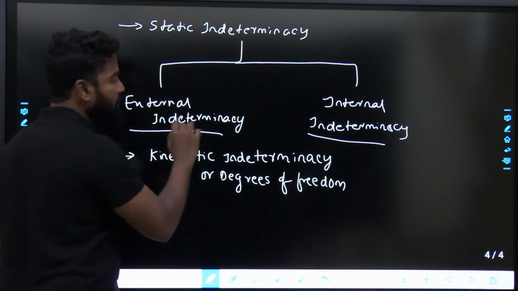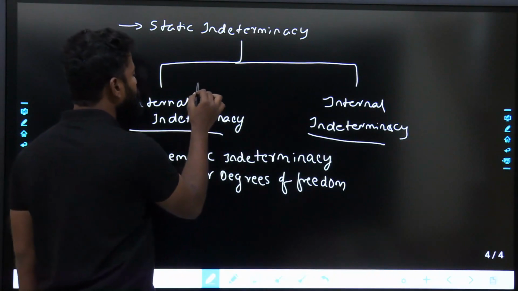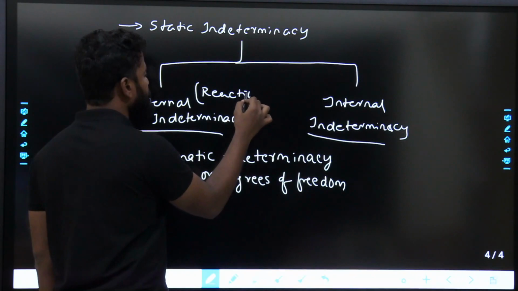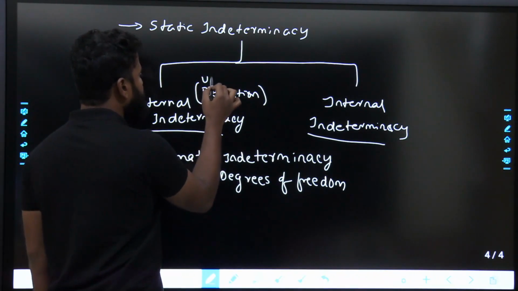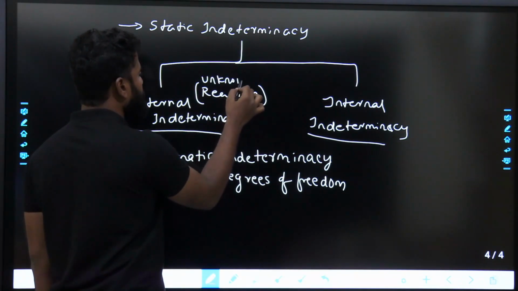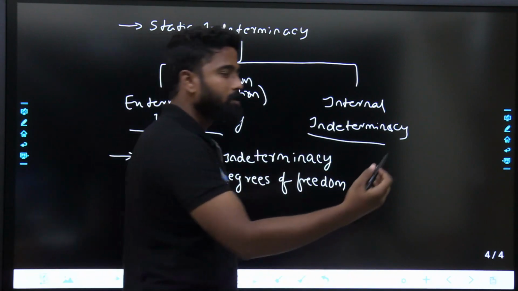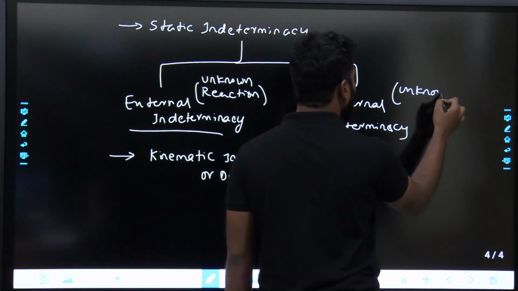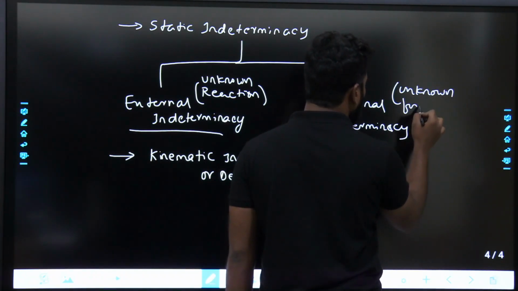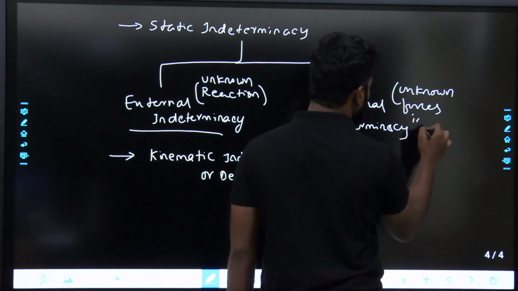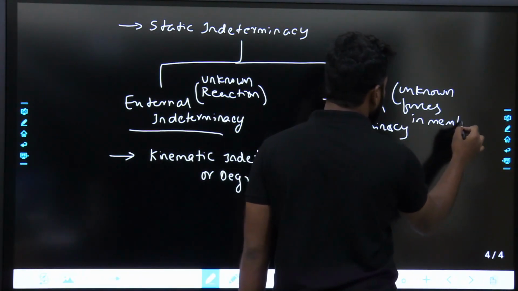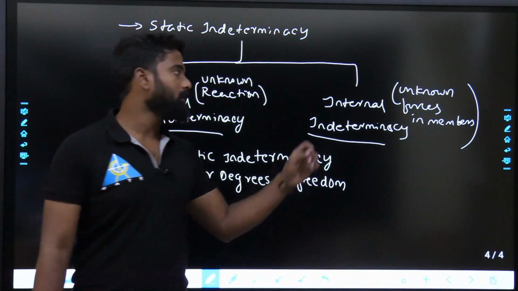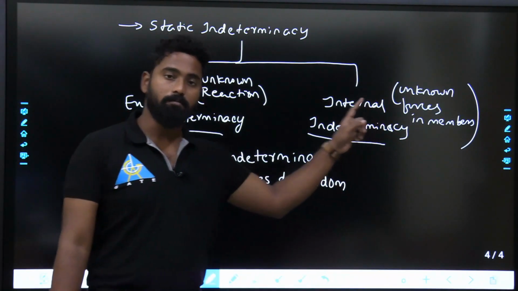See, external indeterminacy is more or less unknown reactions. Internal indeterminacy is unknown forces in the members.